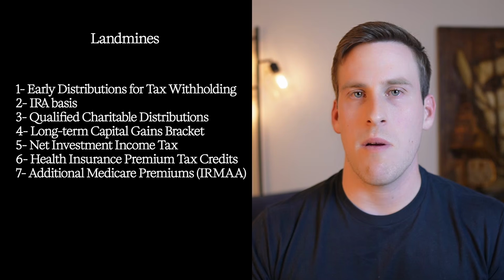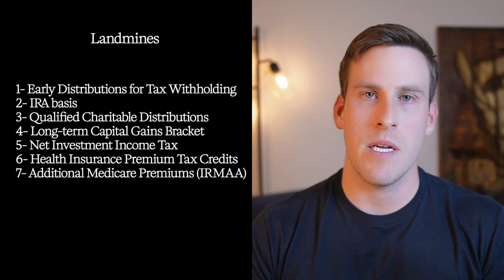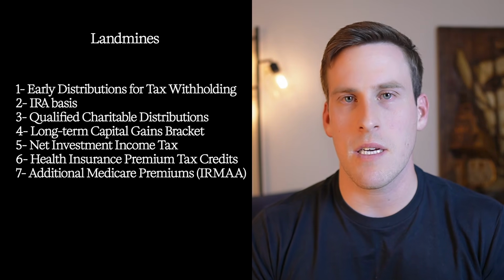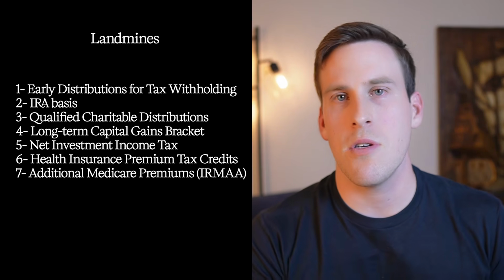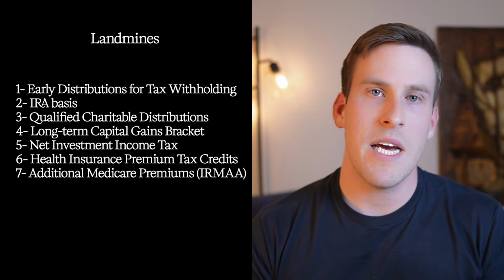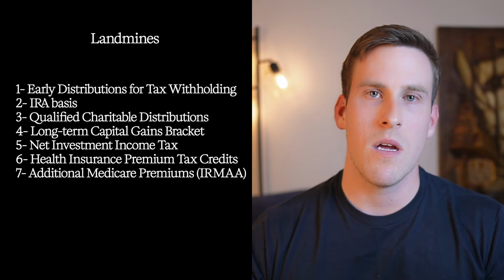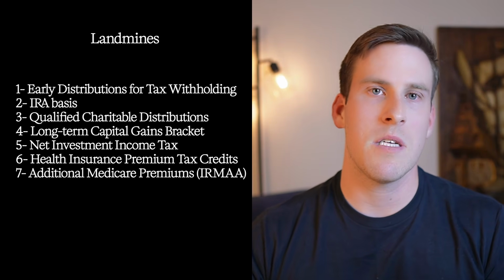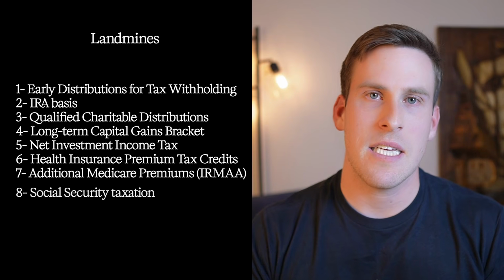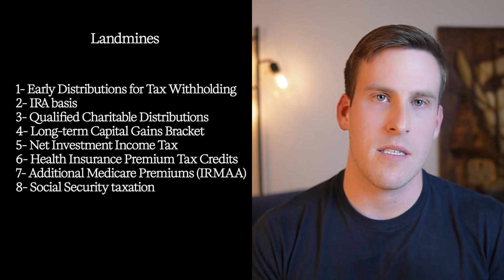Seventh is also tied to health insurance, and we've mentioned it before, but that is Medicare premiums. Most people are not aware that their Medicare premiums are determined by their modified adjusted gross income from their tax return 2 years prior. If that income is above a certain threshold, you could pay higher premiums for the same Medicare.